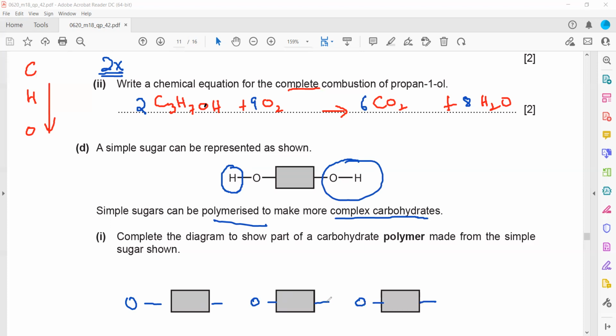And then we link them together. As we link them together, this is the structure of a carbohydrate. So it's up to you: if in the first part you remove H, in the other part you remove OH, or if in the first part you remove OH, the other part will be H.